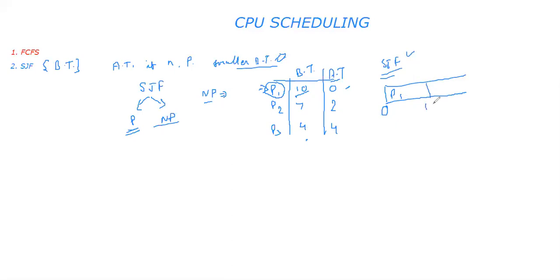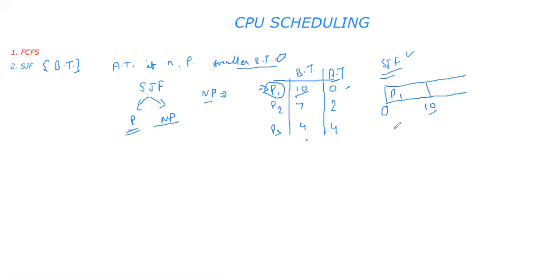Now P1 has completed its task. It solved all the problems. Let's assume that for solving each question, faculty has taken 1 unit of time. So total for 10 questions, 10 units of time.